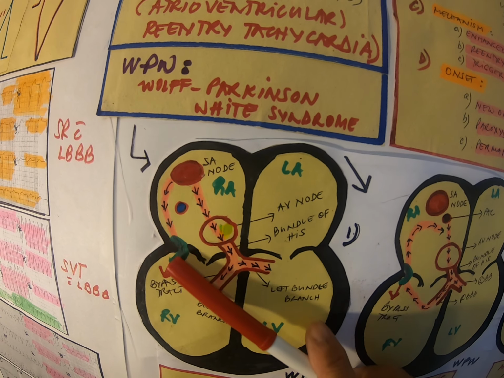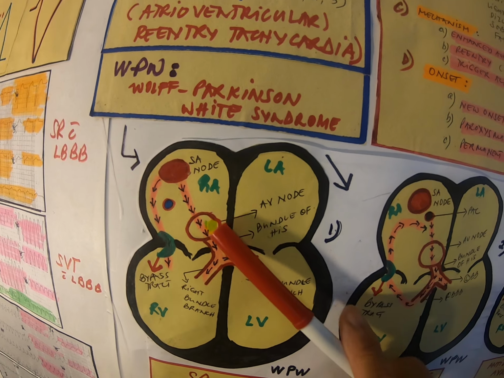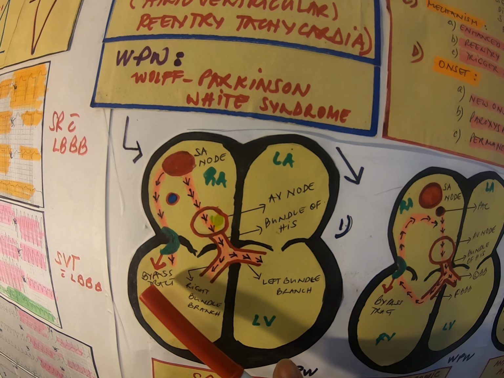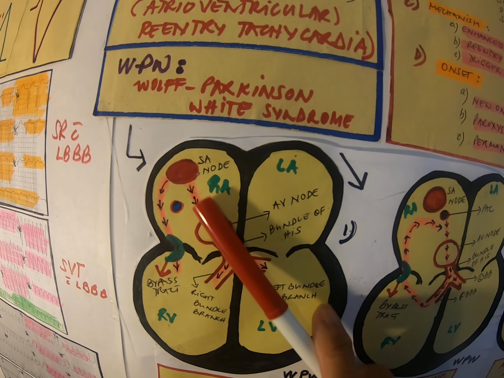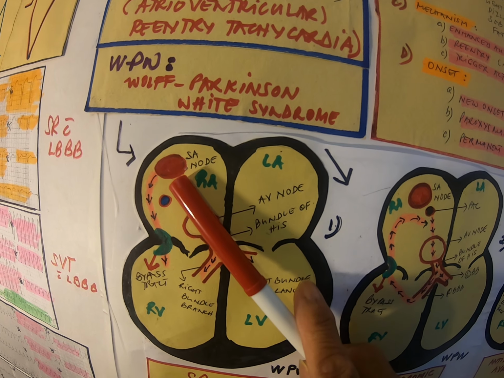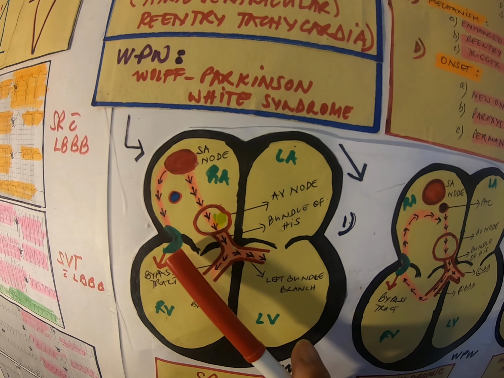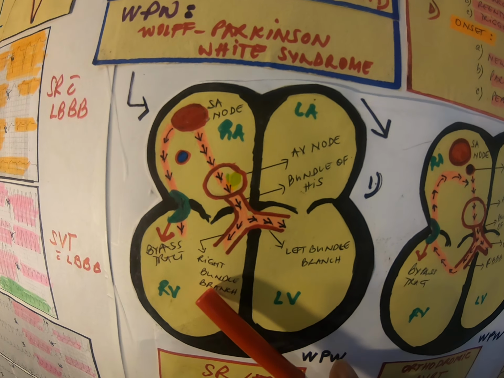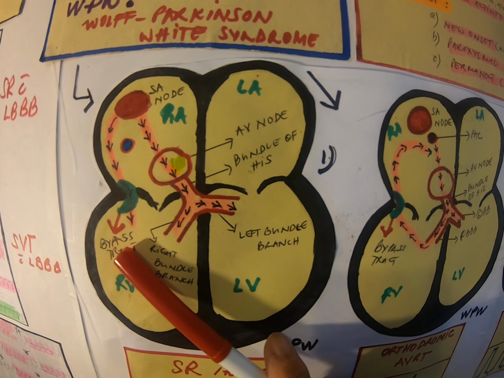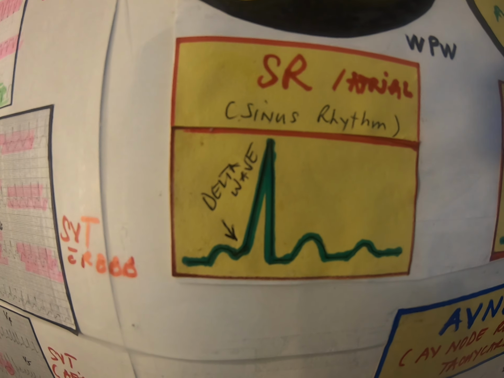The impulses actually arrive here faster than through the AV node because of the filtering effect of the AV node. It slows down conduction, and not all of the impulses will be allowed by the AV node to go through, so some of them are screened. The impulses arrive at the ventricle, but the cell-to-cell conduction is slow, which is why we have the so-called delta wave.